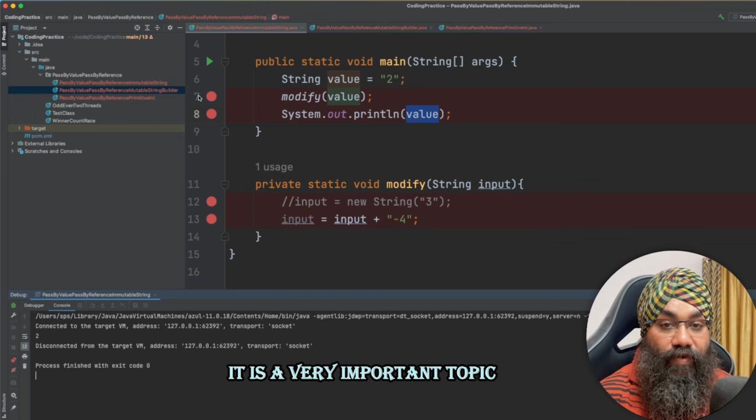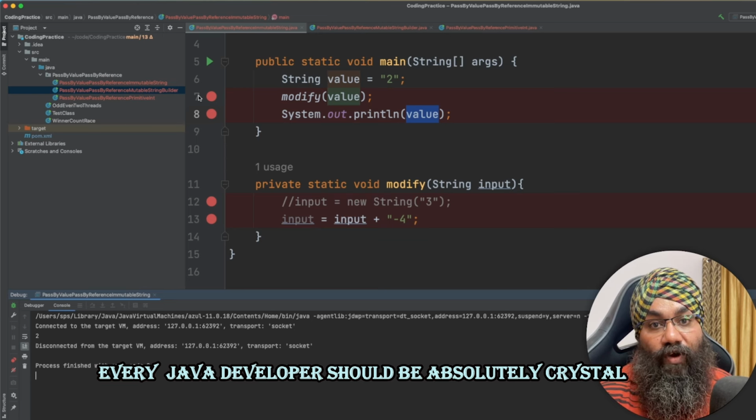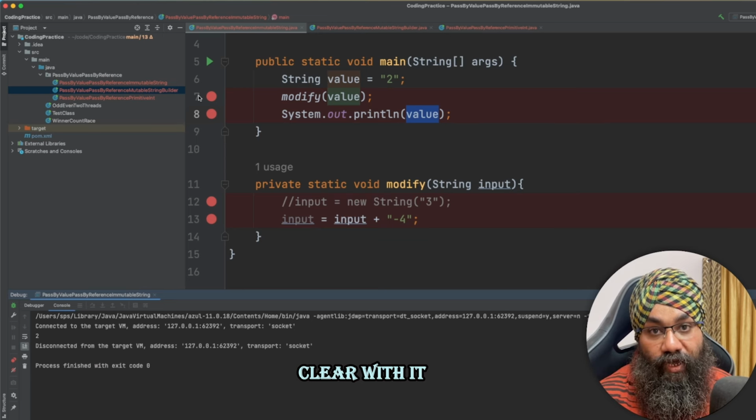It is a very important topic. Every Java developer should be absolutely crystal clear with it.